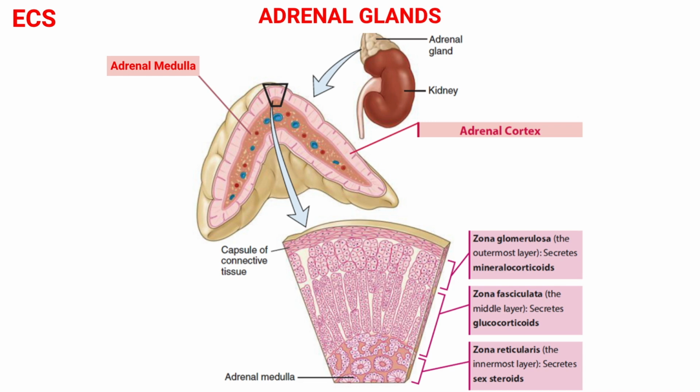The outer portion, called the adrenal cortex, is glandular tissue and secretes steroid hormones called corticosteroids. Hormones from the cortex are steroid compounds derived from cholesterol. Both the adrenal medulla and the cortex are well supplied with blood vessels. Now we will see each one in detail.